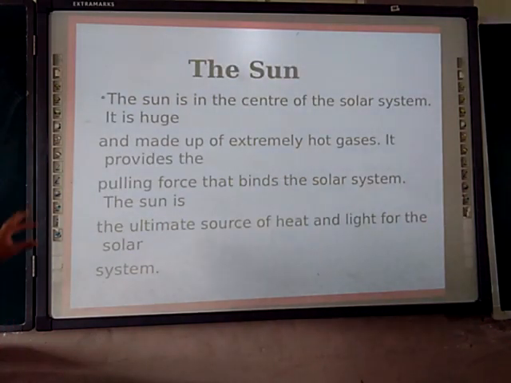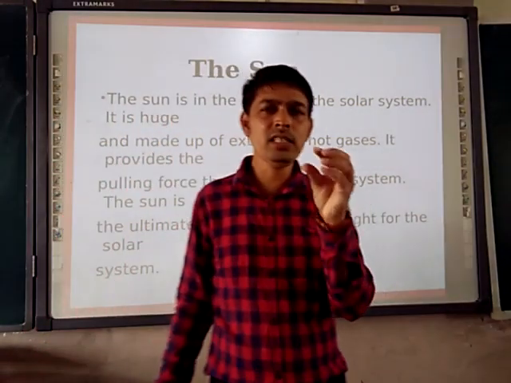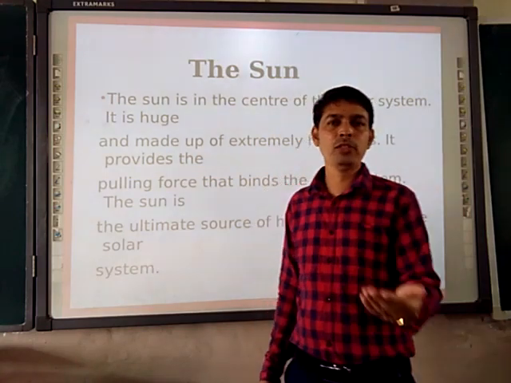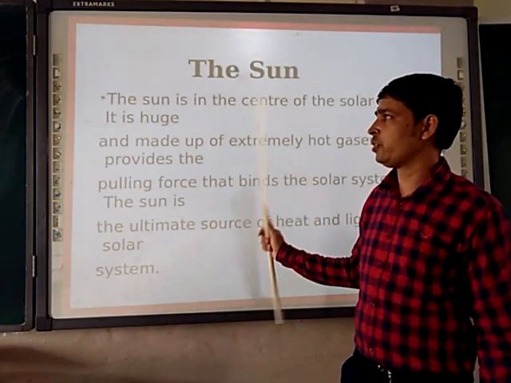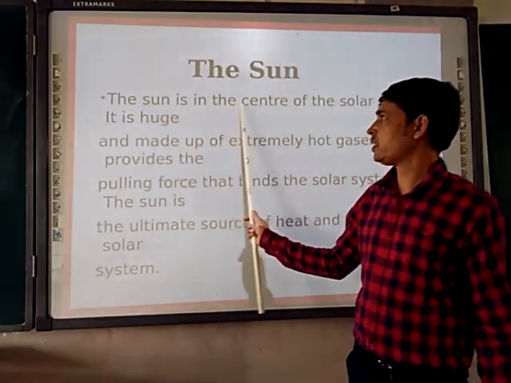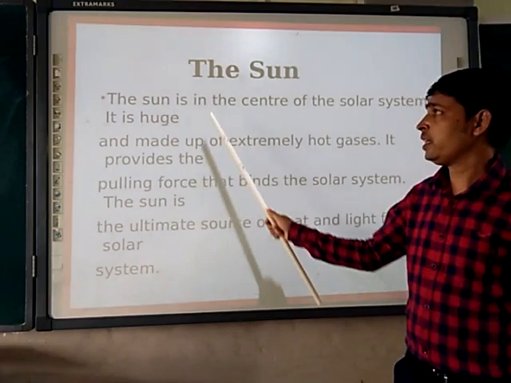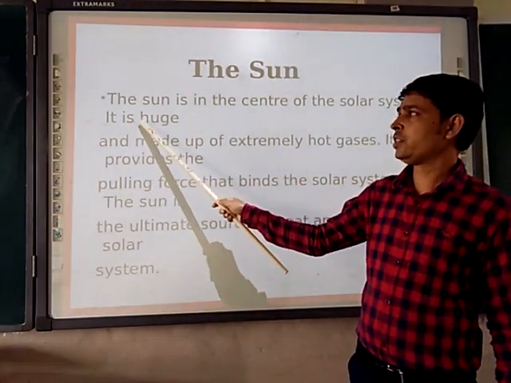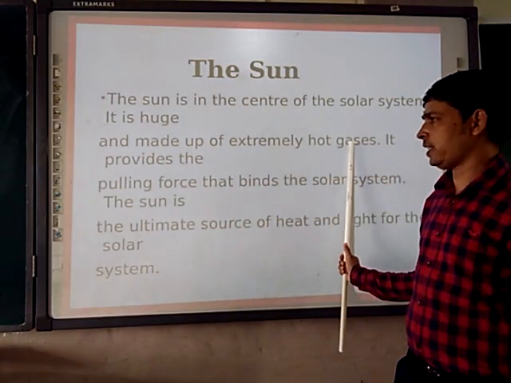Next, we were discussing the Sun. I had shown you the interesting facts and figures related to the Sun. Now we are moving towards the textbook concept and we are going to understand it. The Sun is the center of the solar system, and it is huge and made up of extremely hot gases.